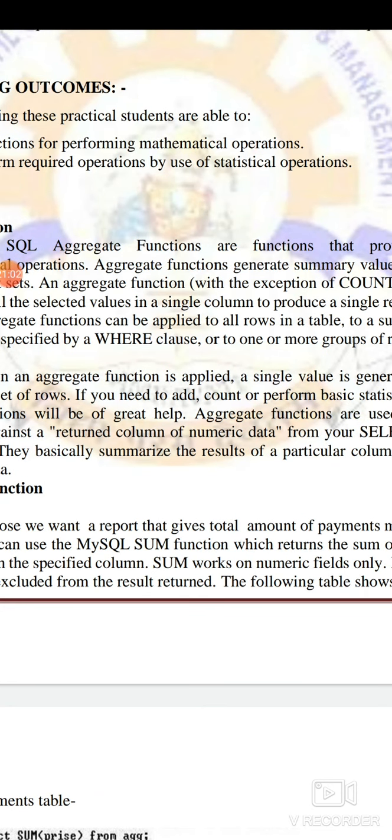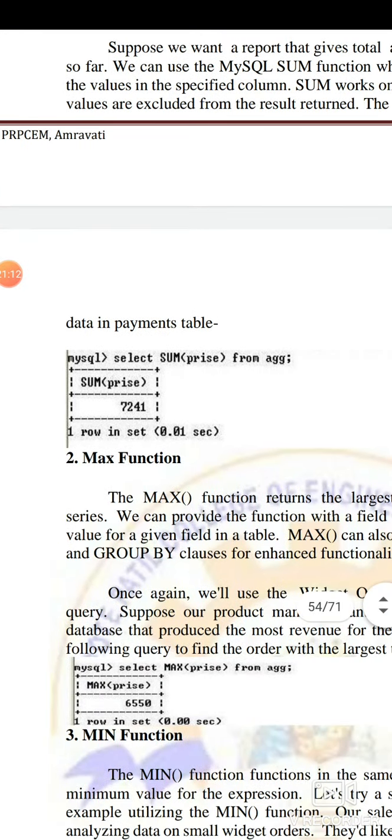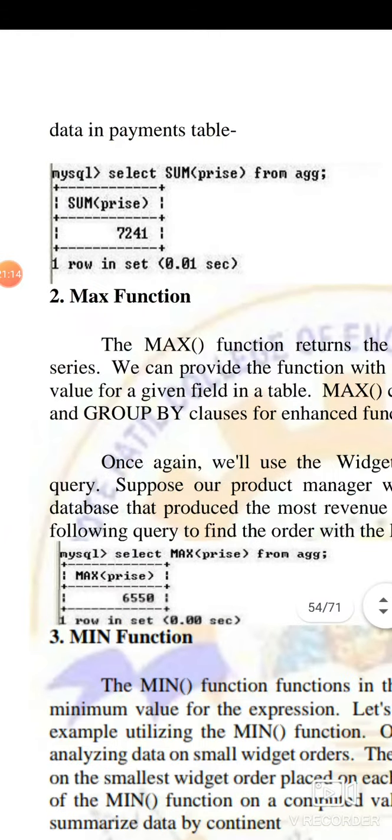And in that we used a particular condition. We have already seen when you use any kind of command, we have to specify the condition, that is called the where condition of a particular clause. Suppose there was one table and you have written this query: select sum of price from a table name, that is AGG. Now in that particular AGG table there can be so many values of this price, so it will calculate all those values and it will give you the sum, that is 7241.